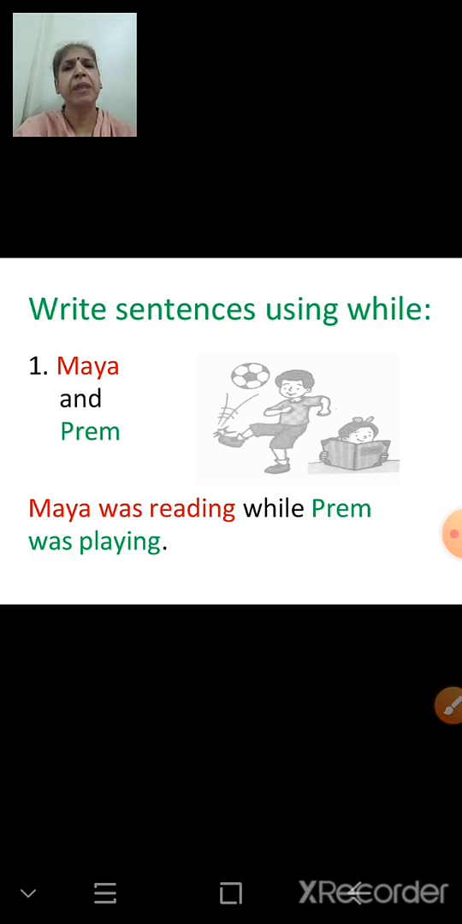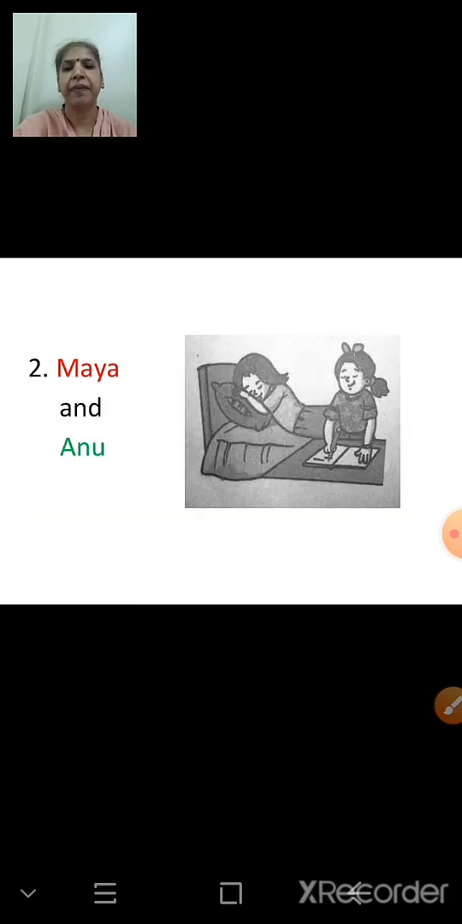We have to keep in mind two things. While can be used in the middle or in between the sentence. So here we are using while in between, or in the middle of the sentence. While can also be used in the beginning, where we start the sentence with while. So first, while is used in between.